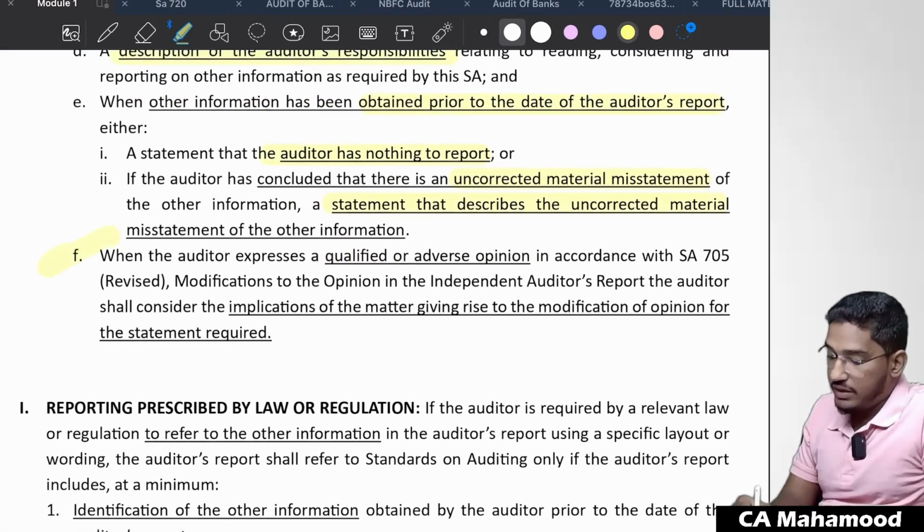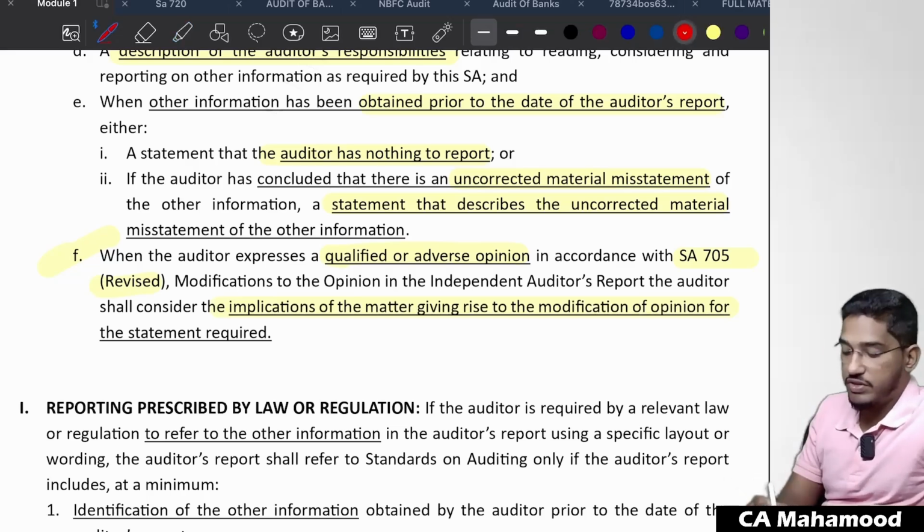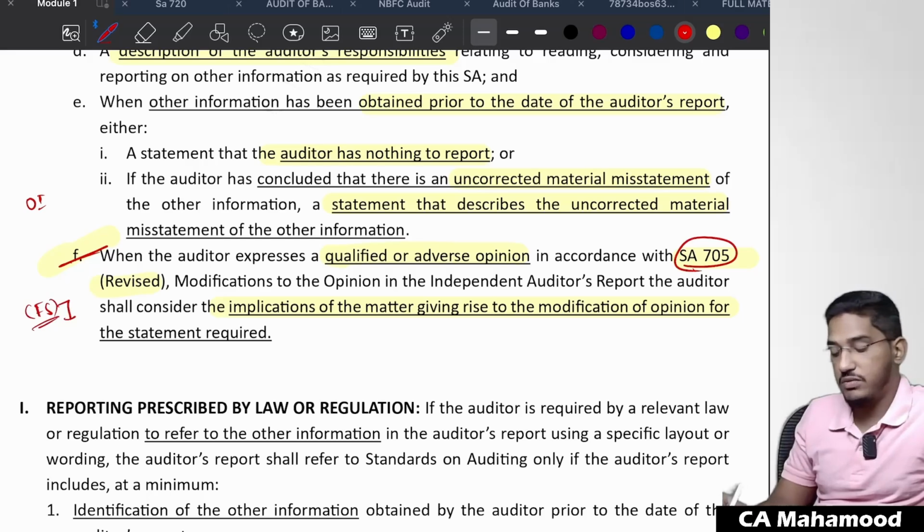Okay. So when the auditor expresses a qualified or adverse opinion in accordance with SA 705, modifications to the opinion on the independent auditor's report, the auditor shall also consider the implication of the matter giving rise to the opinion. Nothing but, in case you have finally concluded there is no misstatement in the other information, there is a misstatement in the financial statements only, then what will you do? We will generally try to modify the opinion, no? So when you modify the opinion, you have to ensure compliance with SA 705.